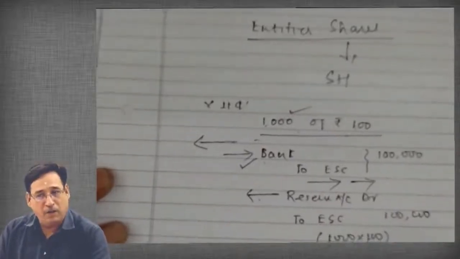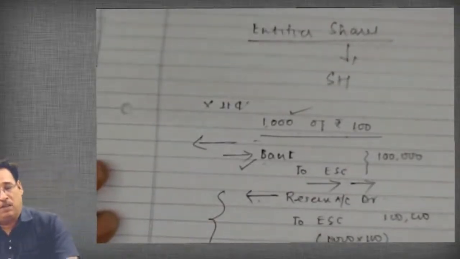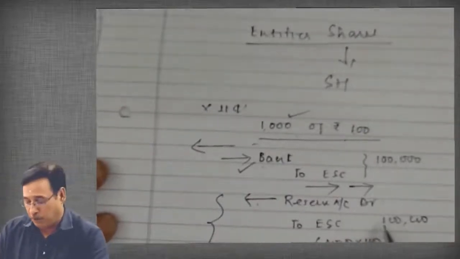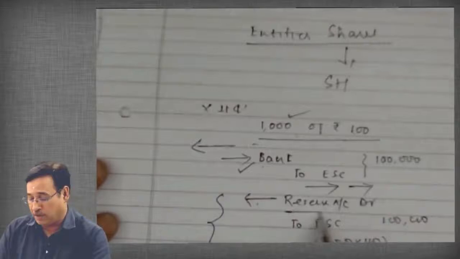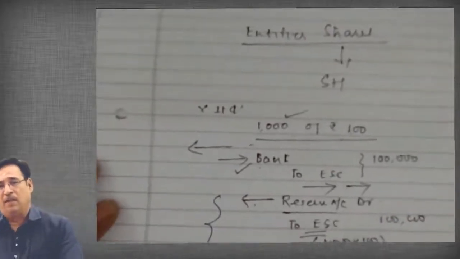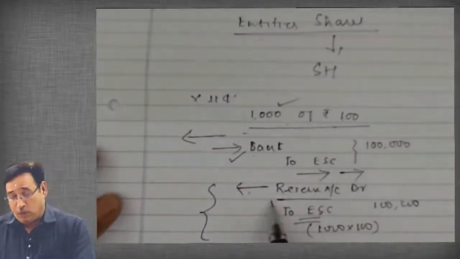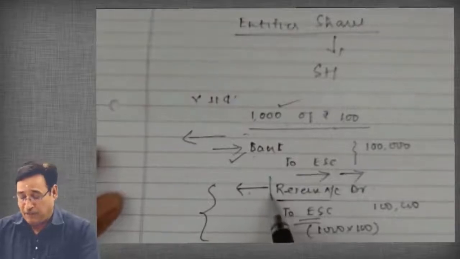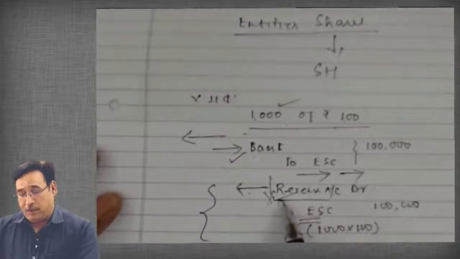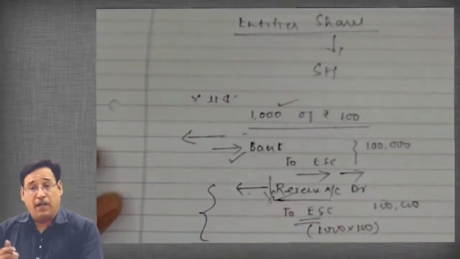Are you getting my point or not? That means whenever a company issues shares without charging anything from the shareholders, these shares are known as bonus shares, and the entry will be reserves account debit to equity share capital. So the basic thing of the chapter is that whenever the company goes for a bonus issue, it will have to pass this entry. The company will have to debit its resources, that is reserves, because the company is not going to charge anything from the shareholders, so the company will utilize its own accumulated reserves.